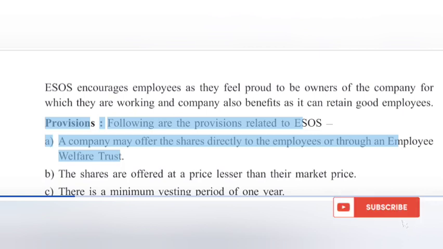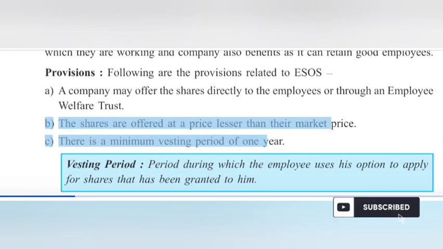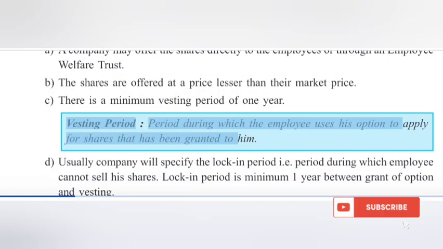A. A company may offer the shares directly to the employees or through an employee welfare trust. B. The shares are offered at a price lesser than their market price. C. There is a minimum vesting period of 1 year. Vesting period: period during which the employee uses his option to apply for shares that has been granted to him.